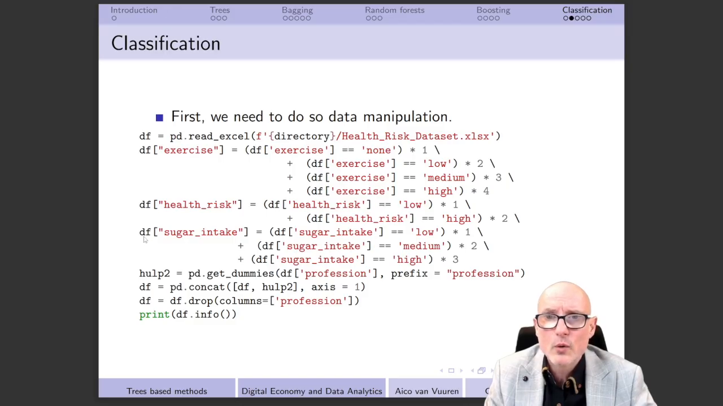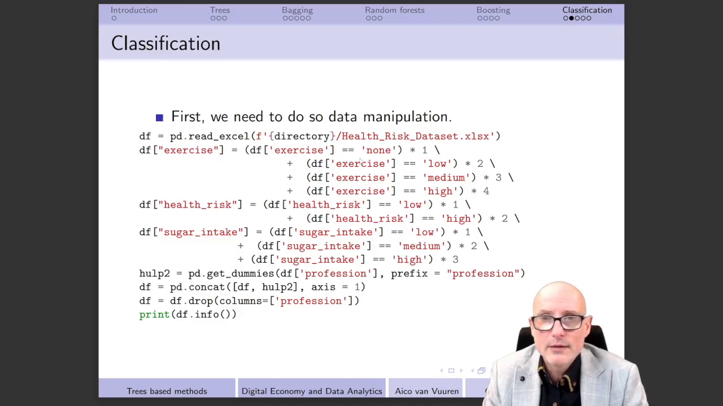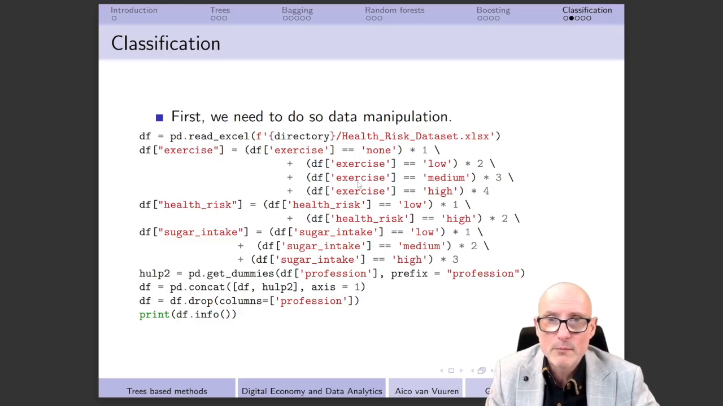And then we also are going to look at sugar intake, and sugar intake can take values low, medium, and high. And then we're going to define them to be equal to 1, 2, and 3 that we have over here. The thing that I haven't introduced yet is this backslash or slash. I'm not exactly sure which of the two it is, but this backslash that we have over here is in order to be able to actually write on different lines as I have done over here. Otherwise, if you don't do that, then you actually get an error from Python.